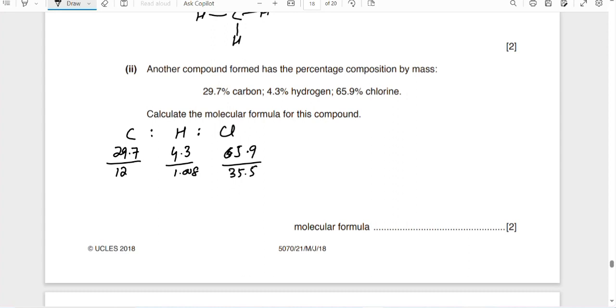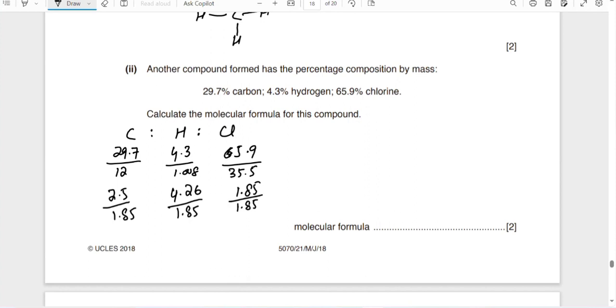What do we get over here? You'll have to use the calculator. Then there will be 2.5, 4.26 number of moles, and 1.85. Now let's divide by the least. Sorry, 1.85 will be the divisor for each of them, meaning the least number of moles is used to divide all of those.